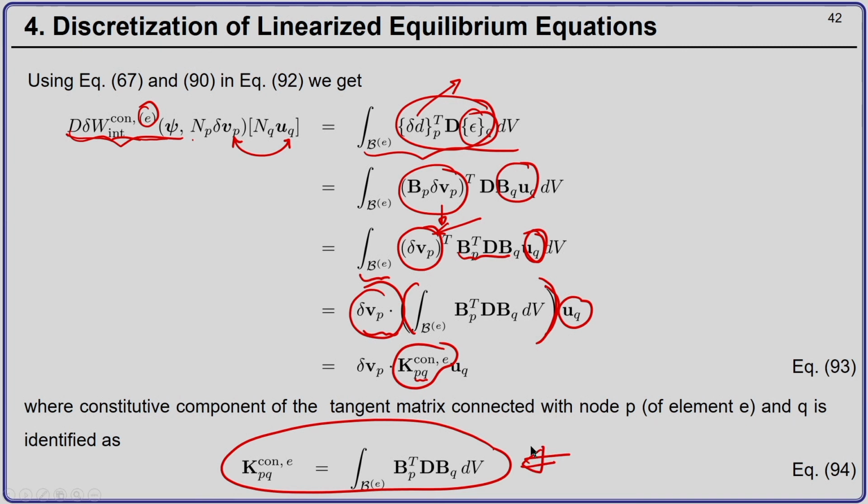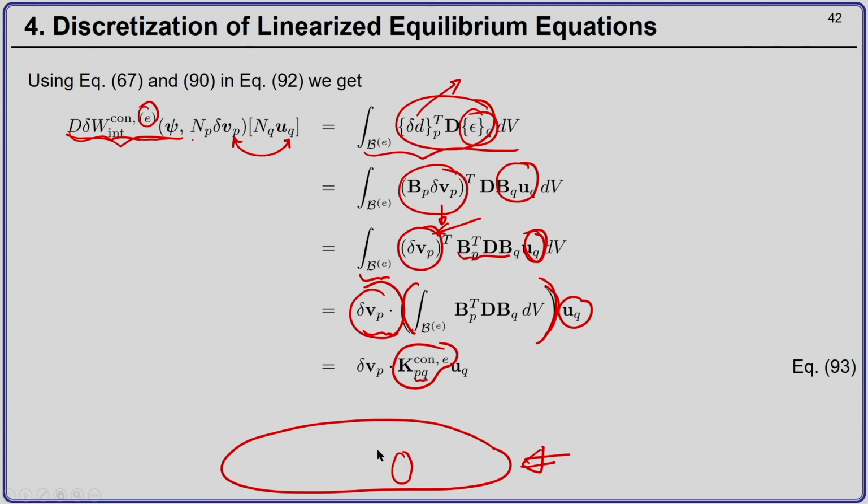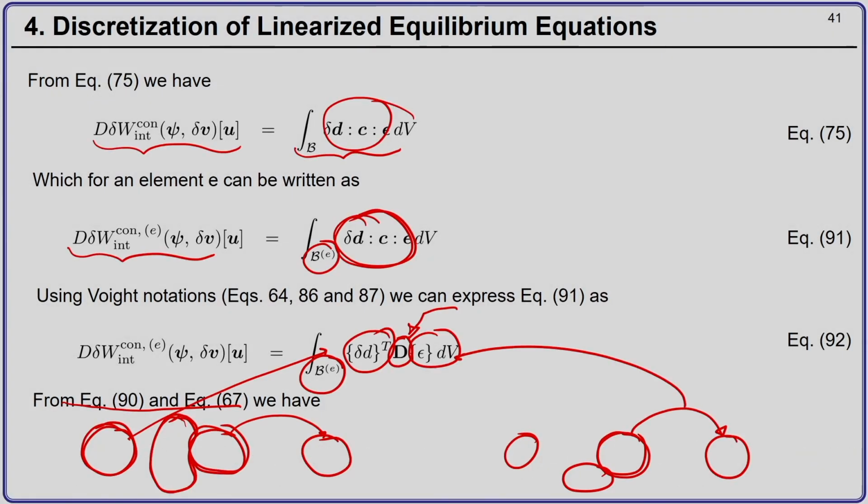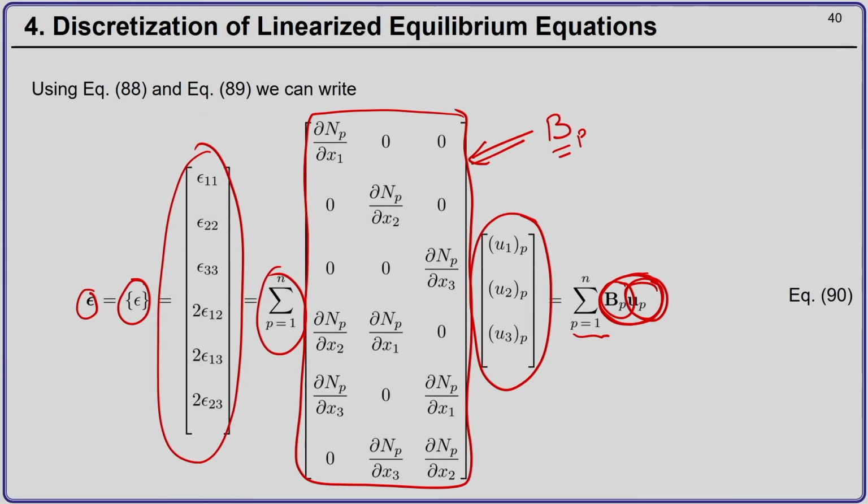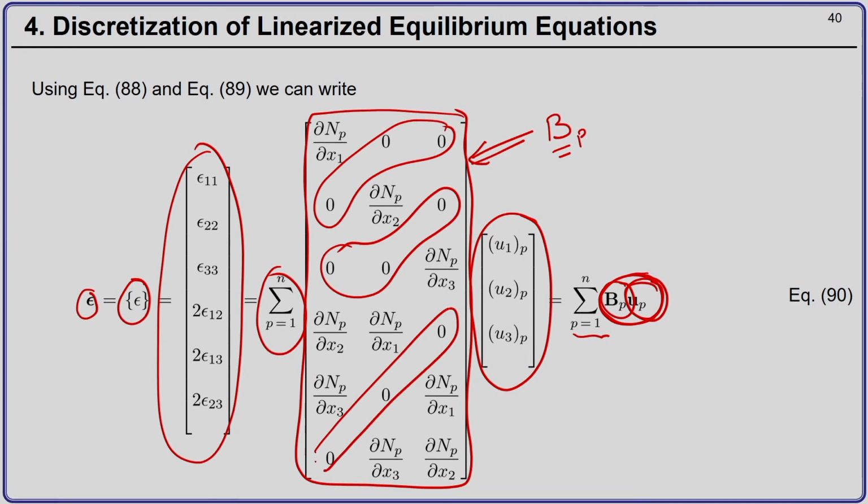Okay. Now, you note that the previous expression and the current expression have a little difference. The difference is this B matrix over here. As you could see here, the B matrix contains a lot of zeros. Okay. So, you see there are a lot of zeros present here.